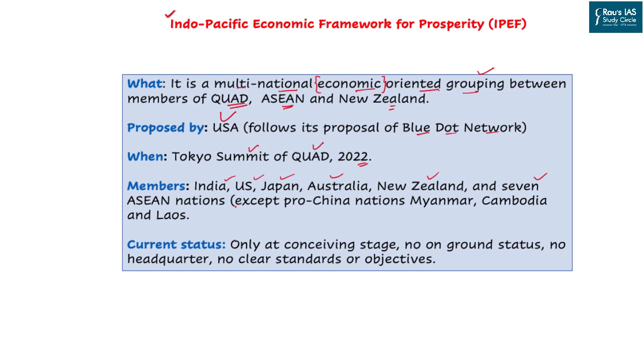Now, overall there are 10 ASEAN members, but 3 will be excluded. These 3 include Myanmar, Cambodia and Laos because they have a pro-China stance. And China has been observing the Quad as anti-China in the Indo-Pacific region. So the member countries which have the same geopolitical agenda as that of China will definitely not join such a kind